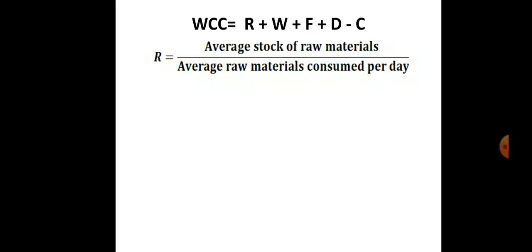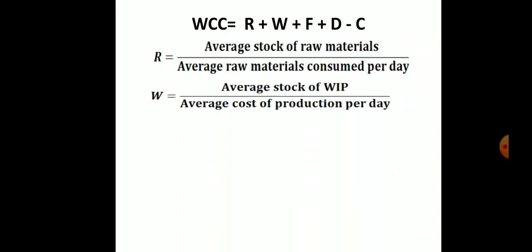We will have a note of the total raw material consumed. If they have not given how much was consumed per day, we have to divide by 360. In one year we have 365 days, but in accounting we consider only 360 days. So if they give total raw material consumed per annum, we divide by 360. If they directly give per day, we take that. Students, is it clear how to calculate the value of R?